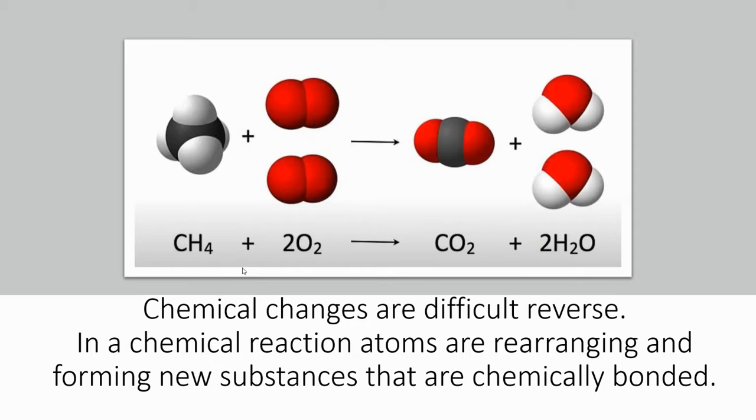So chemical changes are very difficult to reverse. What's happening is we're taking two substances. Here is methane and oxygen, and they're burning, okay? That rearranges the atoms, and that's why we create new substances. So this rearrangement of atoms makes the new substance, and now these atoms are chemically bonded together. And it's very hard to reverse things. They don't want to go backwards because they're usually reacting to get to a lower energy state, and that's where they like to hang out.